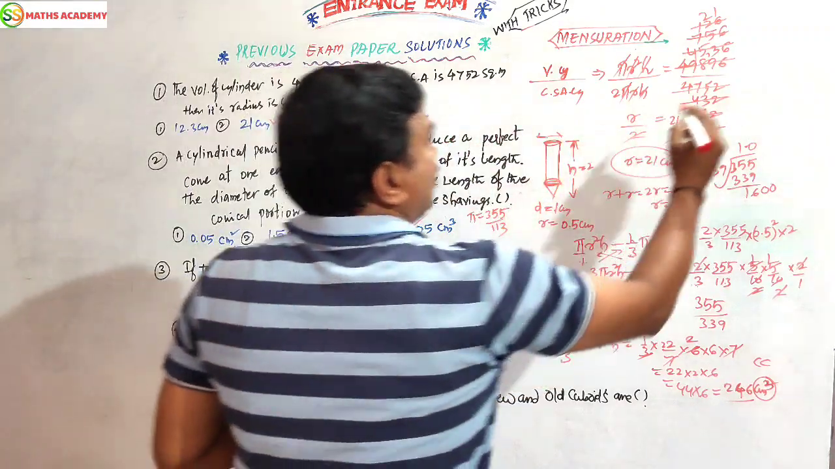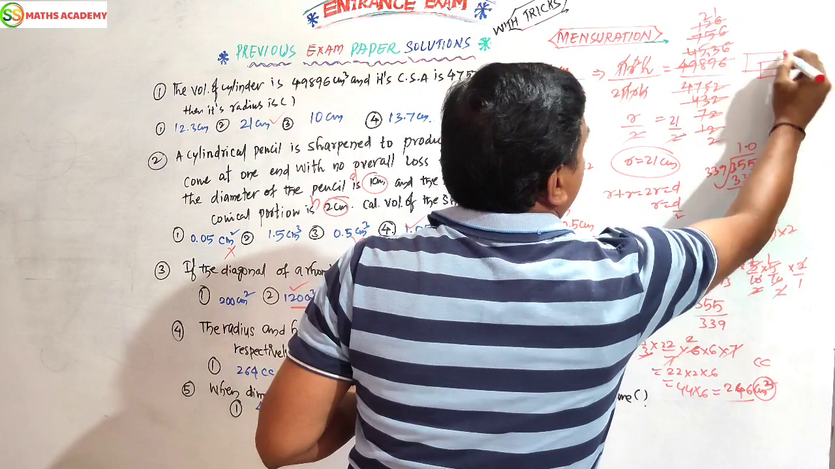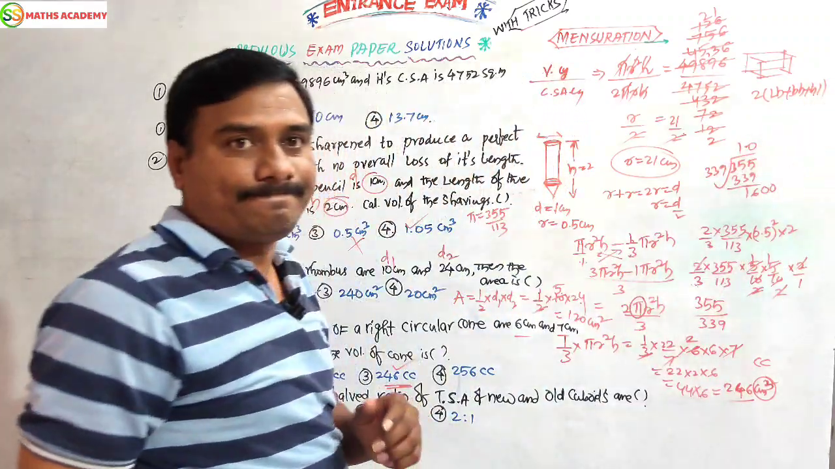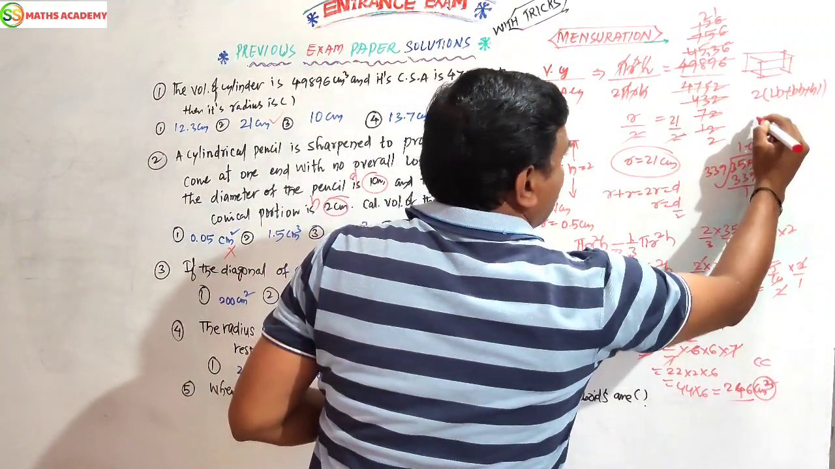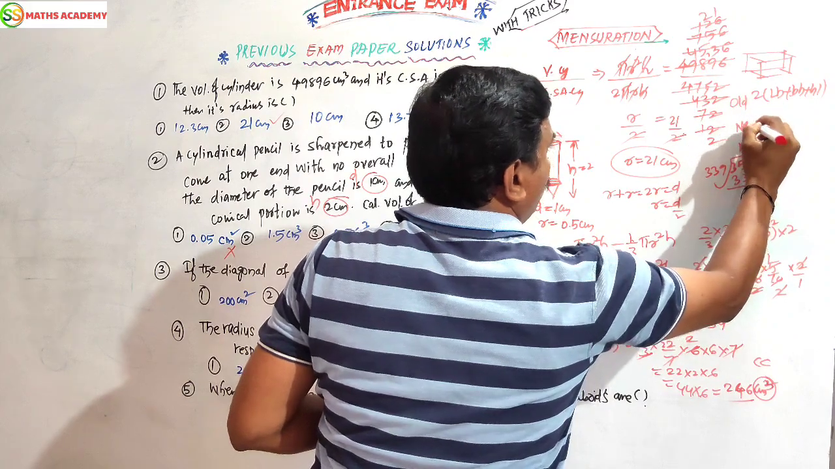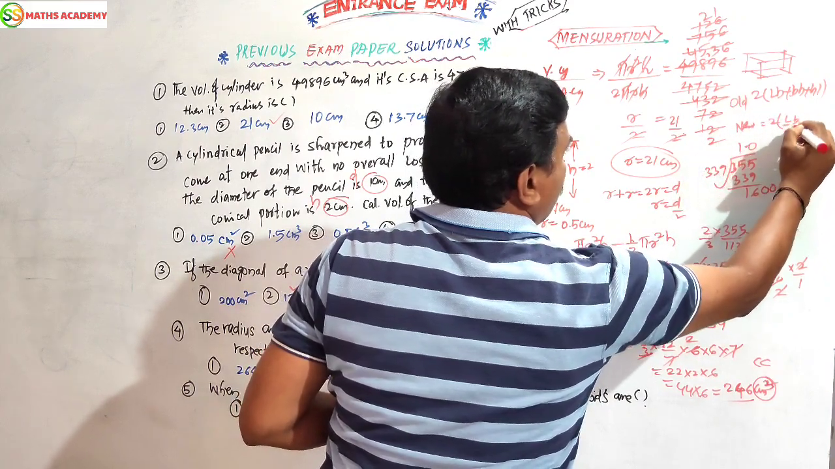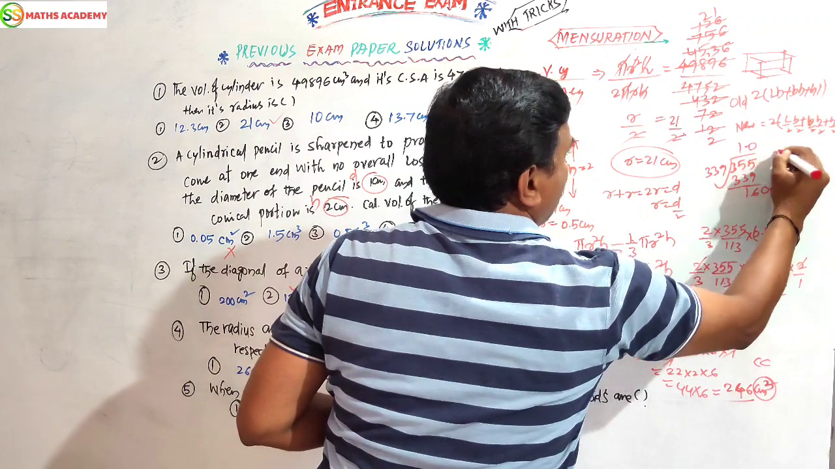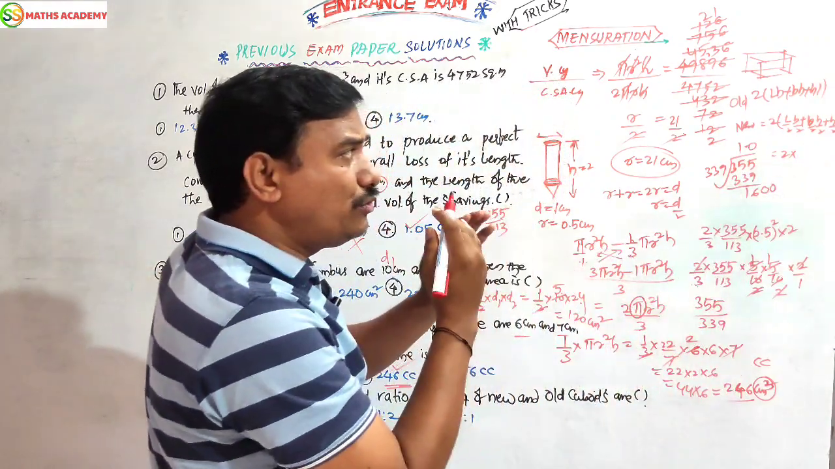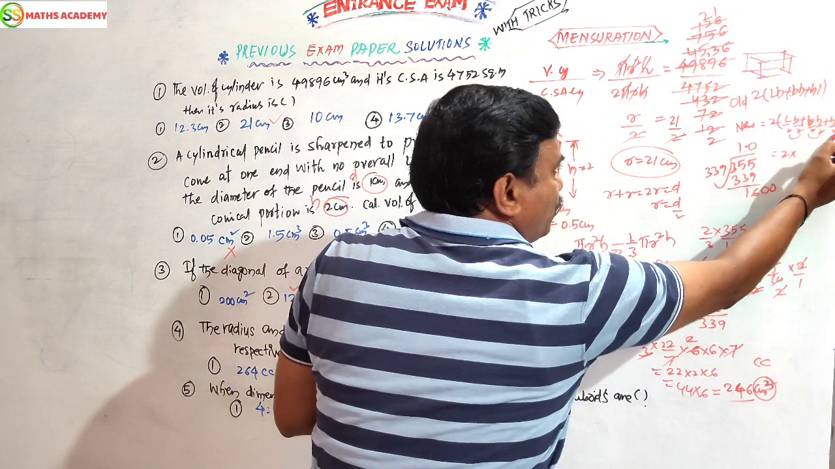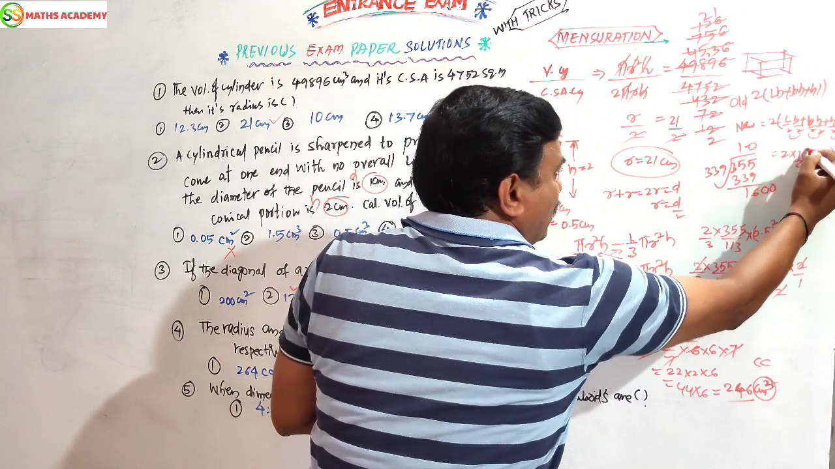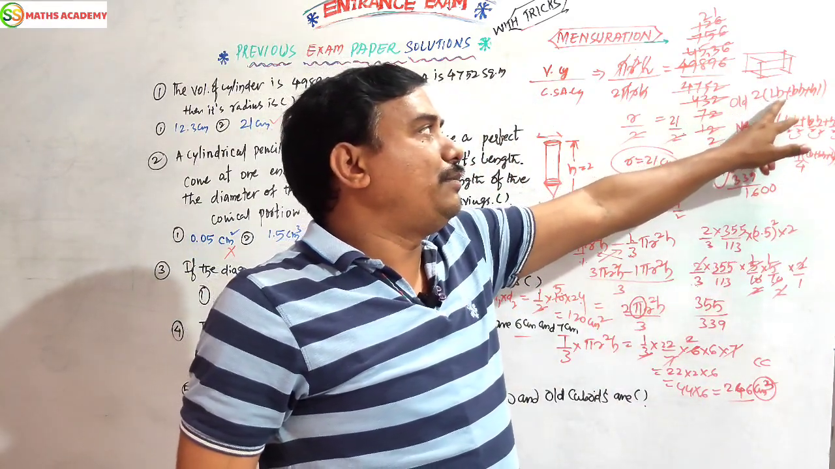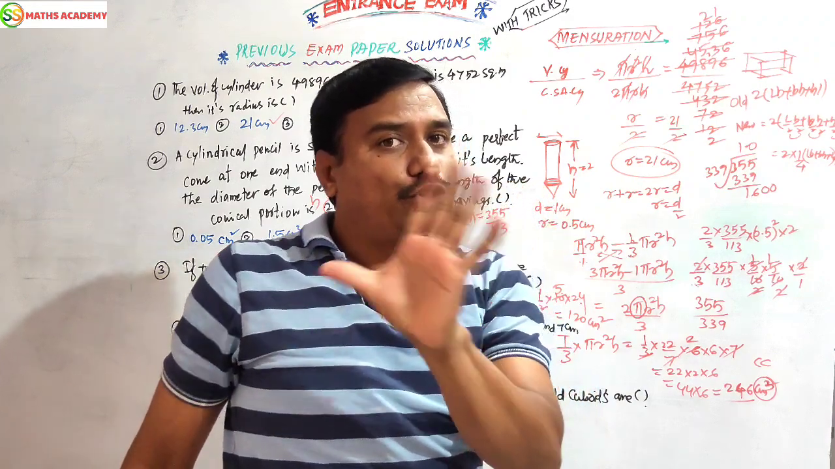Simple. You see the concept here. This is a cuboid. TSA of the cuboid is 2 of LB plus BH plus HL. It is halved. Half means, this is the old one, and the new cuboid is half of it: 2 of L by 2, B by 2, again B by 2, H by 2. Every dimension will be half of it. Means L by 2, B by 2, I have to take the common 2 into 2, 4. 1 by 4 is taken as a common. Remaining LB, BH plus HL will come.